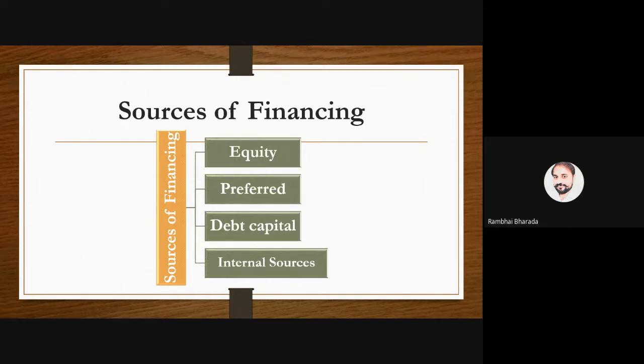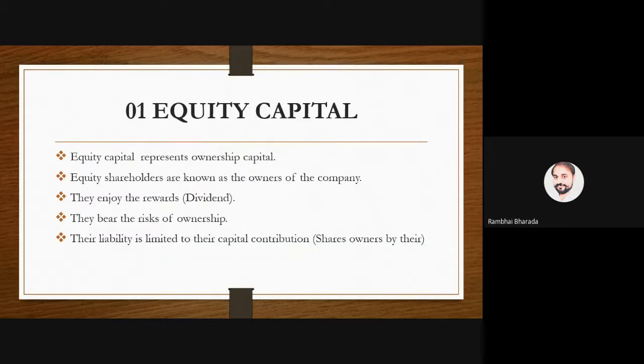So we have started the discussion about part 1, sources of finance, a totally theoretical point. We have discussed that for a company form of organization, we have four types of sources: equity share capital, preference share capital, debt capital, and internal sources. Already we have started the discussion about equity share capital. Equity share capital also represents the ownership capital of the company. Equity shareholders are known as owners of the company. They get the dividend in form of return. They bear the risk, and the liability of the equity shareholders is limited to their number of shares.